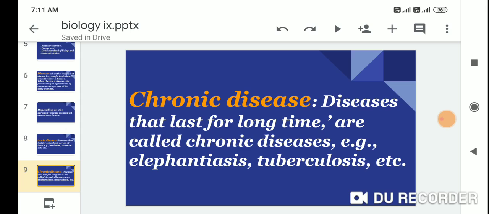Chronic disease. Diseases that last for a long time are called chronic diseases. Examples are elephantiasis and tuberculosis, etc. Tuberculosis has the short form TB.